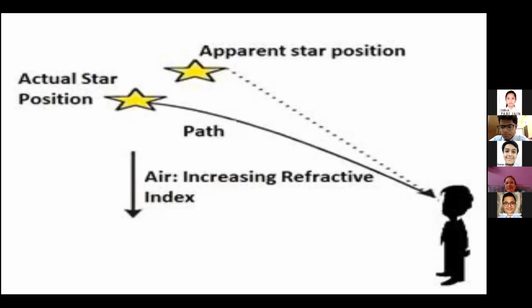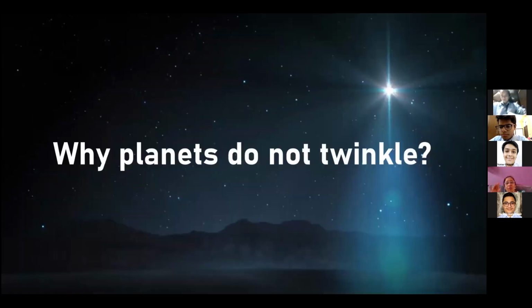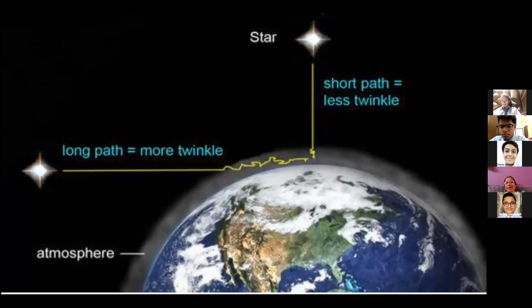Again, that was the second reason, and the third reason we will learn here is why planets do not twinkle. Because planets are near to the Earth's atmosphere. They are in our Milky Way galaxy, right? So in this diagram, you will learn two concepts. The first concept is that the twinkling of the stars along the horizon is much higher, while for the stars just overhead in Earth's atmosphere, the twinkling is less.